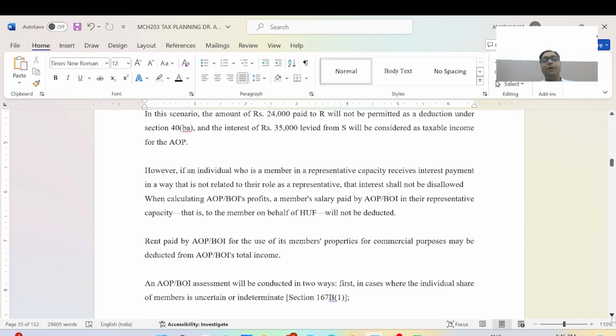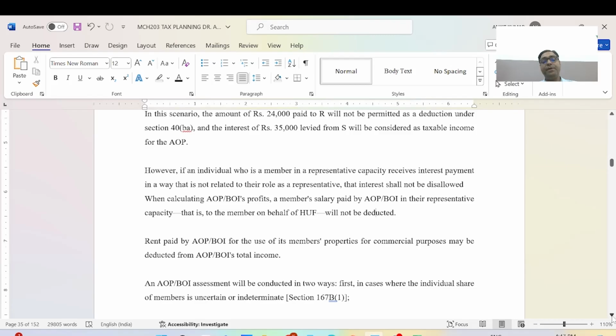When calculating AOP BOI's profit, member salary paid by AOP BOI in their representative capacity, that is to a member on behalf of HUF, Hindu Undivided Family, will not be deducted. Rent paid by AOP BOI for the use of the members' properties for commercial purpose may be deducted from AOP BOI's total income.